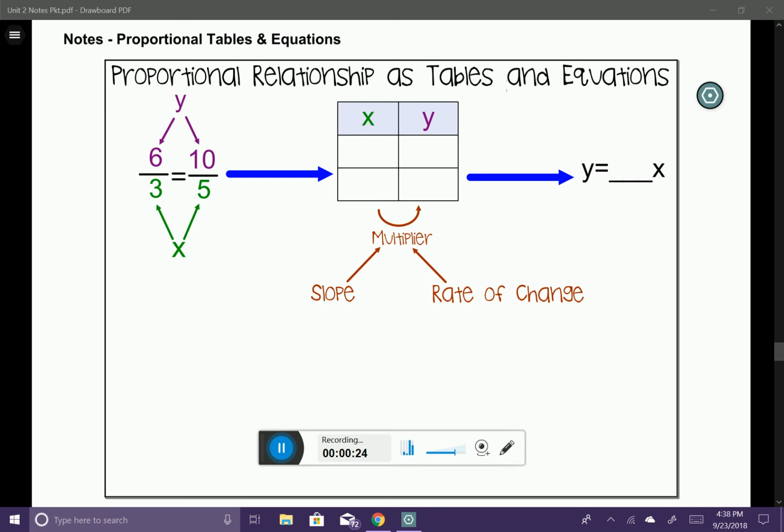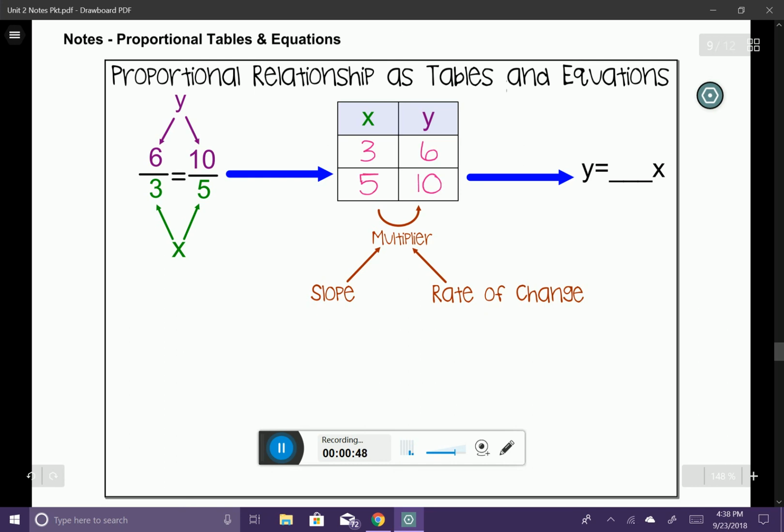So we're going to be talking about this, but let's go ahead and place these numbers into our table of values, meaning we're going to place our y's in the y position and our x's in the x position. So you can see here that my y's are going to be 6 and 10, and my corresponding x values are going to be 3 and 5.